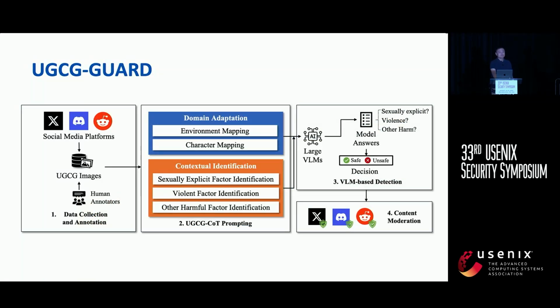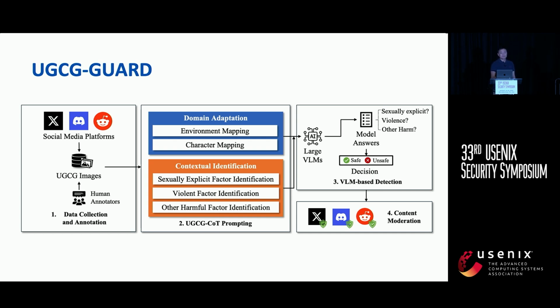To address such challenges, we built a new framework. We call it UGCG Guard. It contains 4 components. First, images from social media platforms are collected and annotated. Then we design the chain of thought reasoning-based prompting strategy, which considers both domain adaptation and contextual identification.